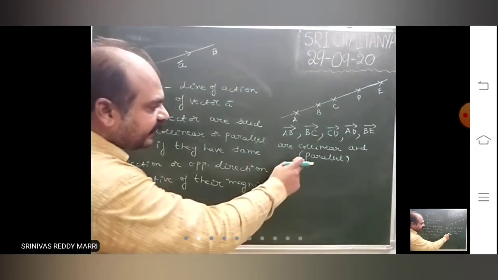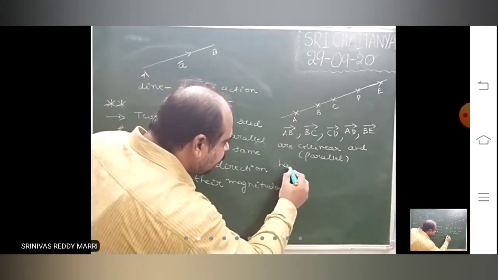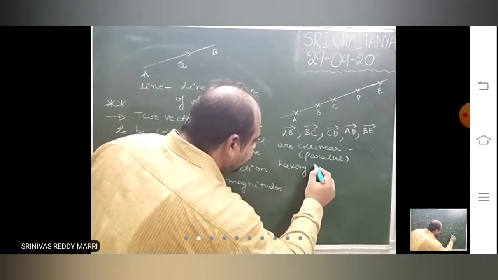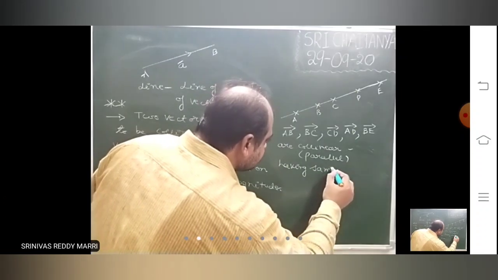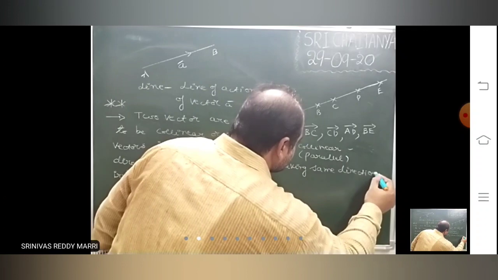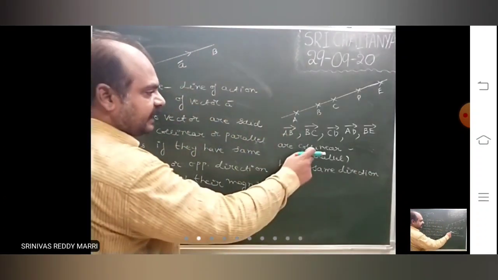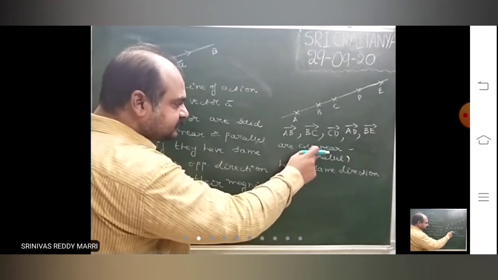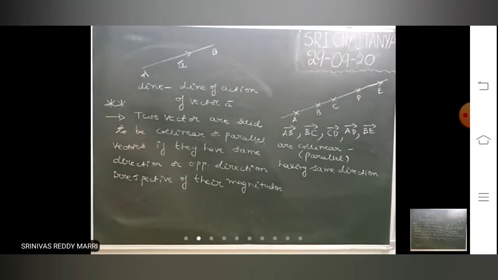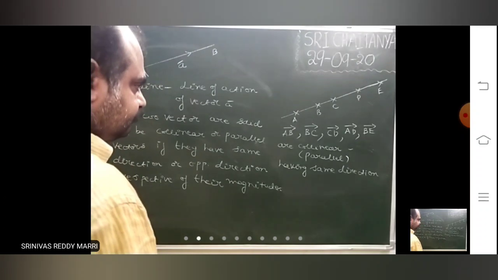These collinear or parallel vectors are having the same direction.